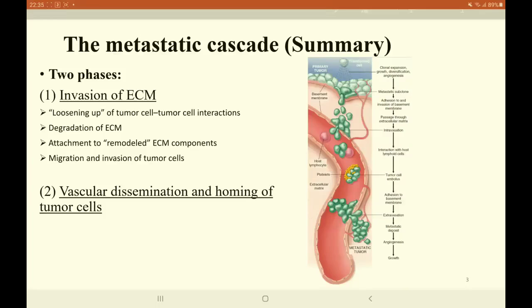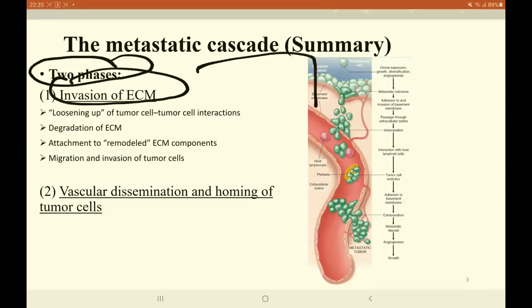So the metastatic cascade is divided into two phases. One is the invasion of the extracellular matrix, and the second part is the vascular dissemination, and then comes the homing of the cells. The invasion of extracellular matrix can again be divided into four different steps. One is the loosening up of the tumor cell to tumor cell interaction. Then we have degradation of the extracellular matrix, attachment to remodeled extracellular matrix components, and migration and invasion of the tumor cells.